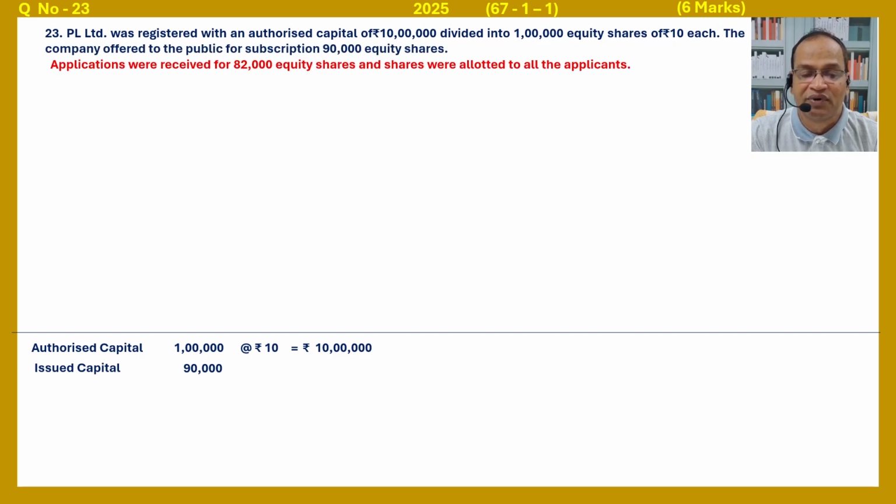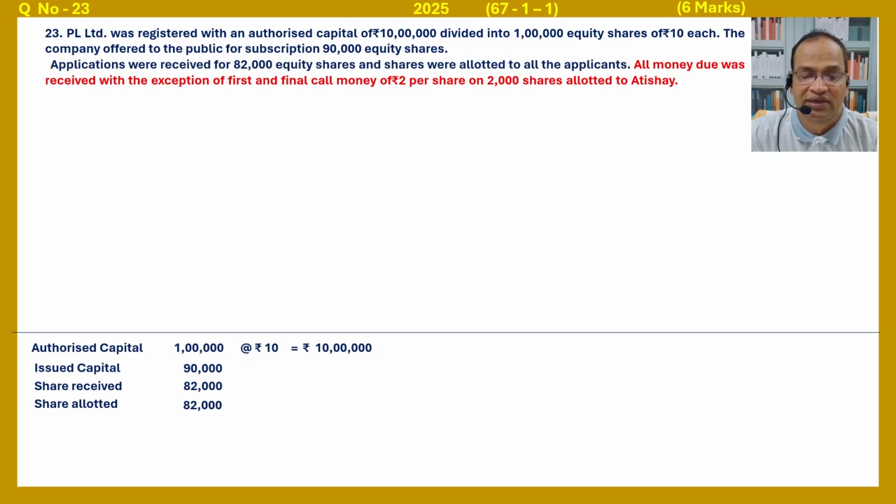Applications were received for 82,000 equity shares and shares were allotted to all the applicants. Shares received 82,000, shares allotted 82,000. All money due was received with the exception of first and final call money, rupees 2 per share, on 2,000 shares allotted to Atis.